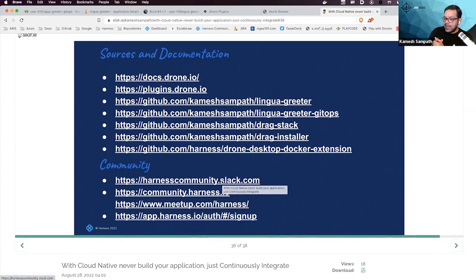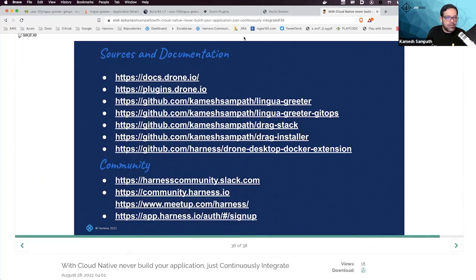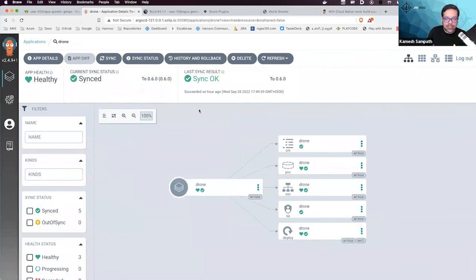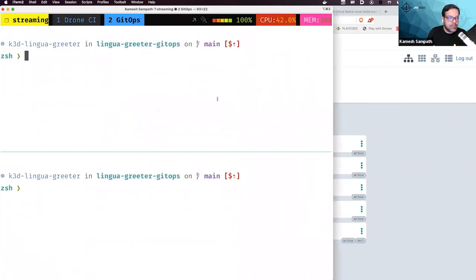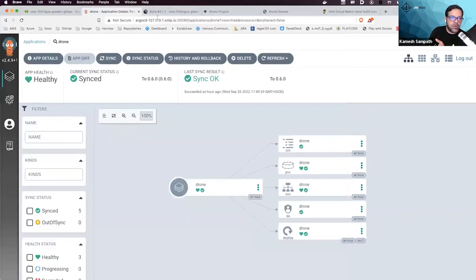So yes, the CI app is running on Kubernetes. Yes, exactly. So to answer that question, I can even show you that. This is basically running using Argo CD. If you see here, Drone is the CI thing here, which is running on Kubernetes using Argo CD. So just to make things clear, I'm just going to say kubectl get pods -n drone. That's the namespace. And you see the Docker runner, which basically runs the build for you, and Drone, which is a server that is running right now, which you're seeing the dashboard of here as Drone.